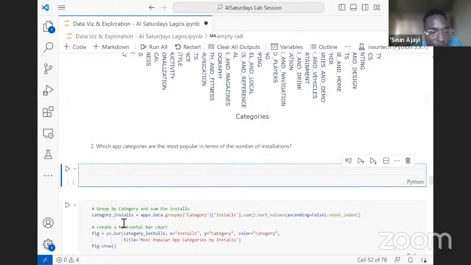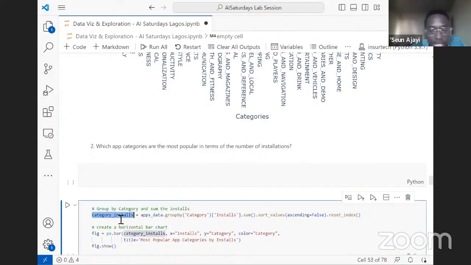What we want to do now is call on the categories, call on each category, index them by the install column, and group them by. That's the right word. Then we want to do a sum. So we are saying every app in this category, sum all the installations of the apps that fall in this category. Does that make sense?